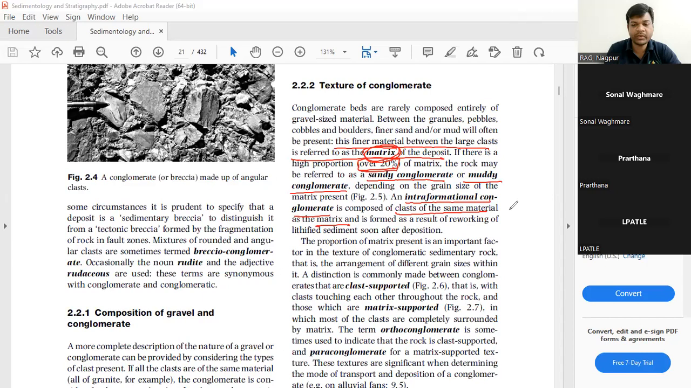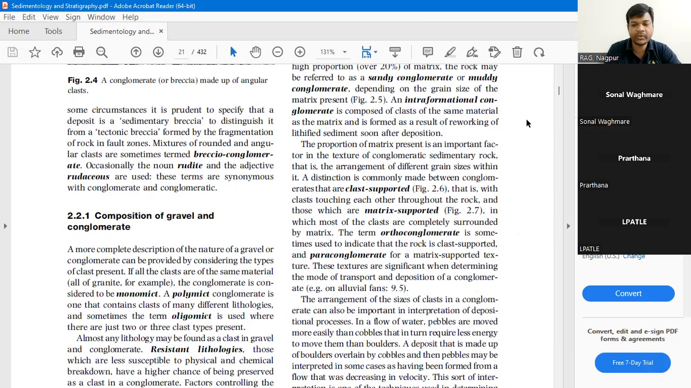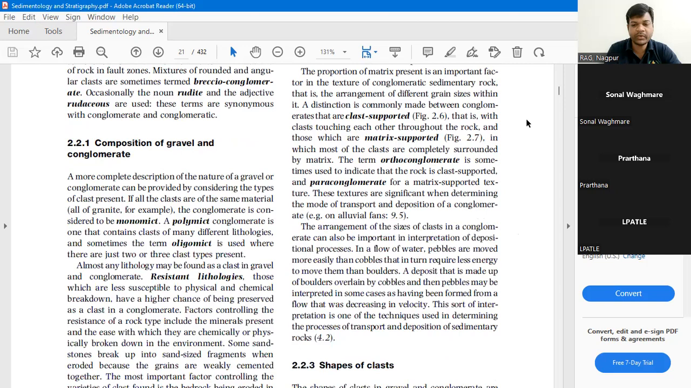So this will be a matrix supported conglomerate. If more clasts are present, it will be called a clast supported conglomerate.